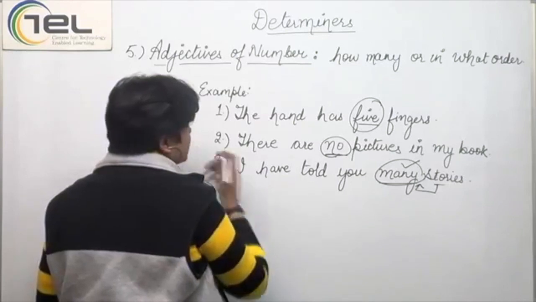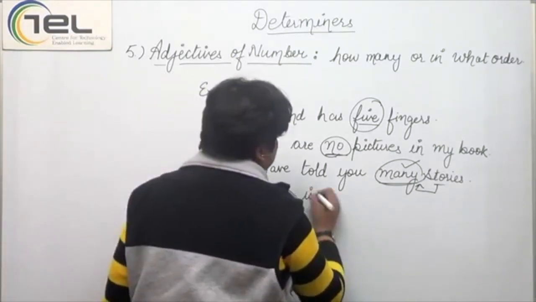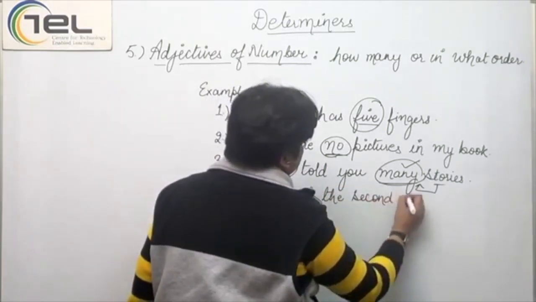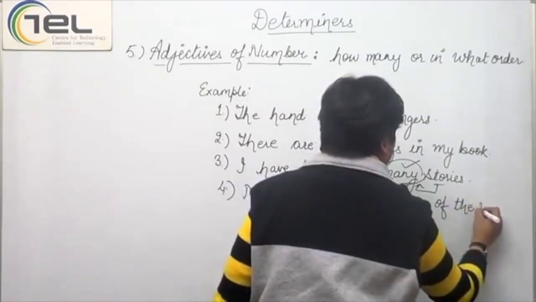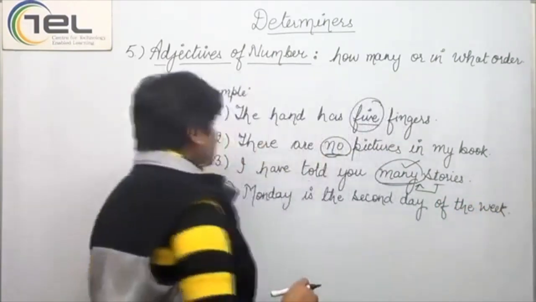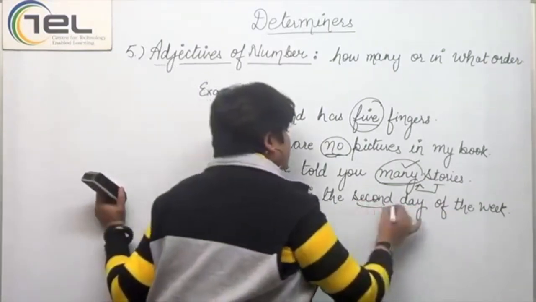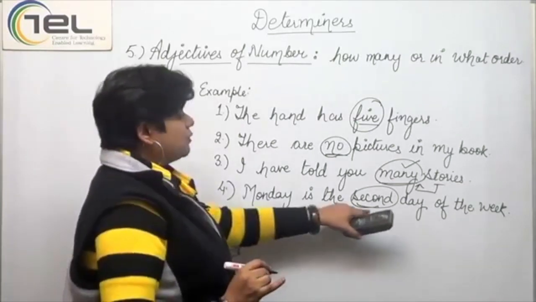Another example that we can take is Monday is the second day of the week. Now here, second would be called an adjective of number because what does it do?